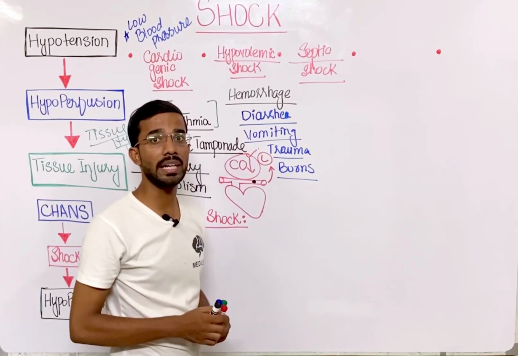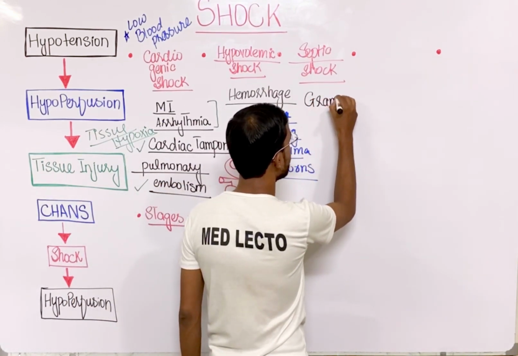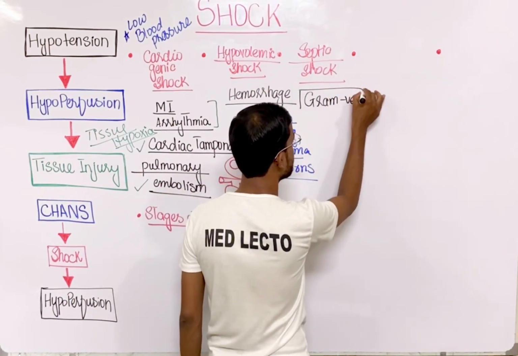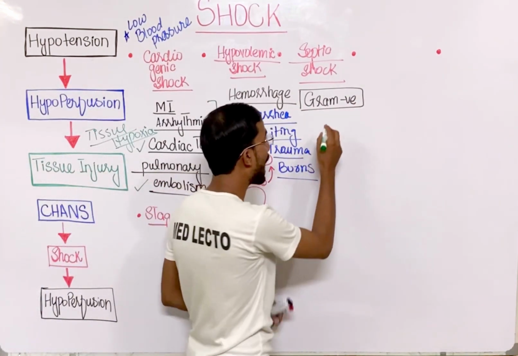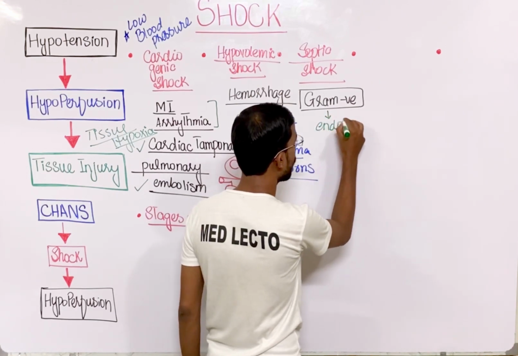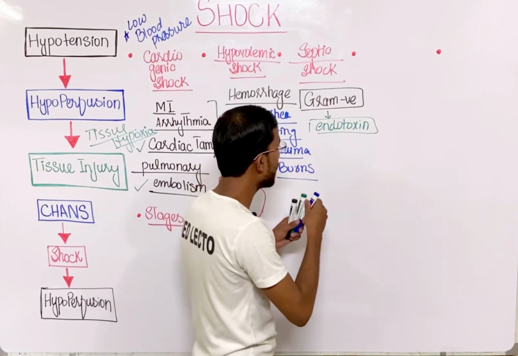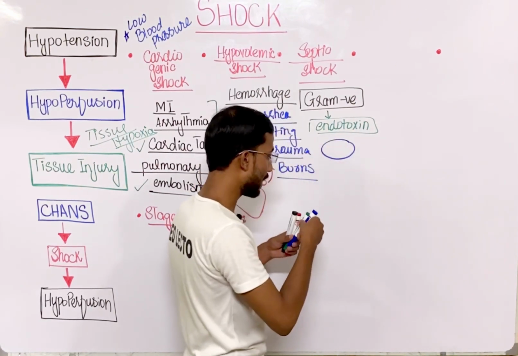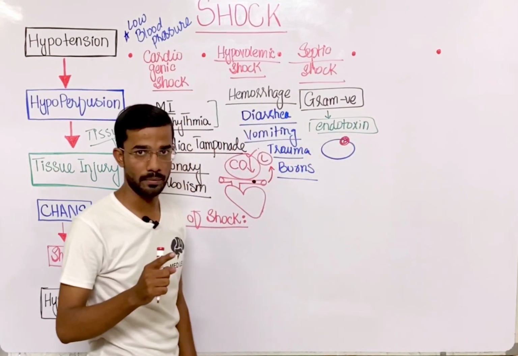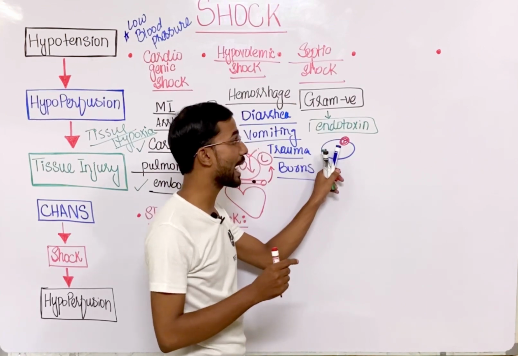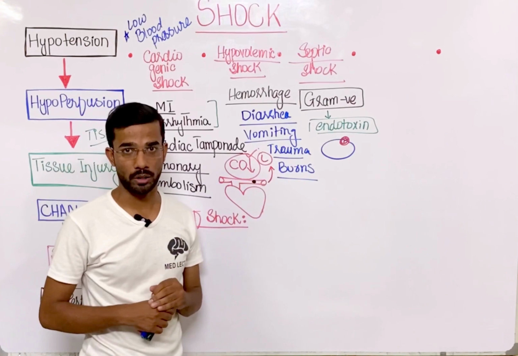So the most important are gram negative bacteria. Gram negative bacteria are actually involved because they have endotoxin. Okay, that's the most important thing. If I say there is a bacteria and this bacteria has endotoxin in its cell wall, this endotoxin plays an important role in the cause of septic shock.